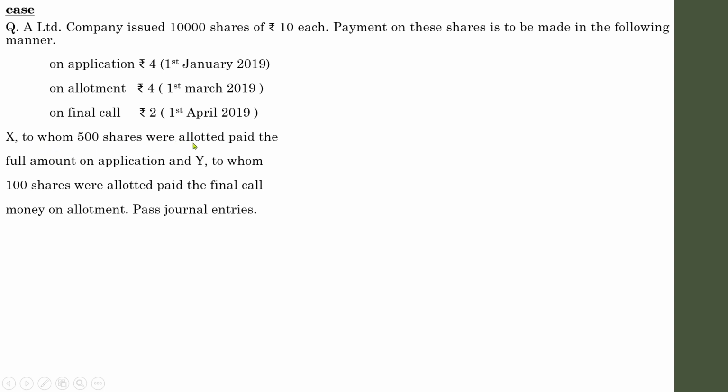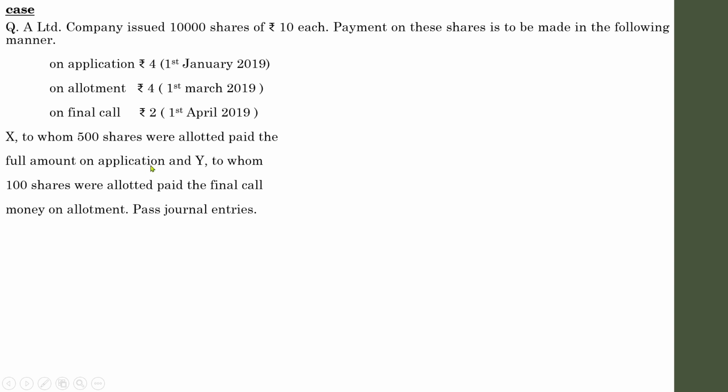X, to whom 500 shares were allotted, paid the full amount. Full amount means all the installments of the shares, paid on application. Otherwise they need not have mentioned that the person has paid the application money, as we all know that is a rule. It means that specific person has paid all the installments, that is application, allotment, final call. Whereas Mr. Y, to whom 100 shares were allotted, paid the final call money on allotment. So that person has made the payment of final call along with the allotment. So these are the additional information with regard to that.